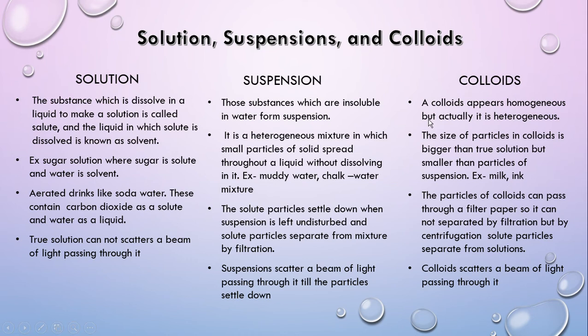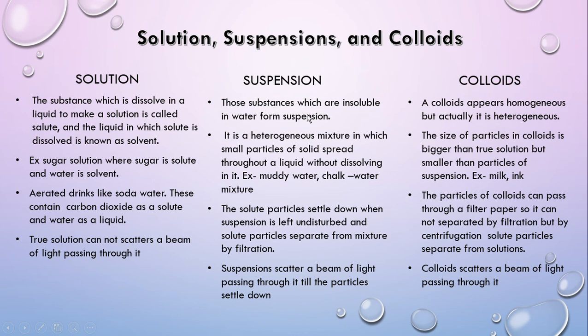Solution, suspension and colloids. The substance which is dissolved in a liquid to make a solution is called the solute, and the liquid in which the solute is dissolved is known as the solvent. Example, sugar solution, where sugar is the solute and water is the solvent. Aerated drinks like soda water contain carbon dioxide as a solute and water as a solvent. A true solution cannot scatter a beam of light passing through it.